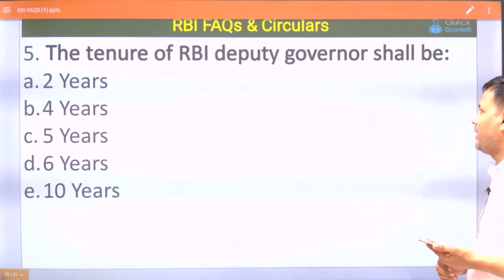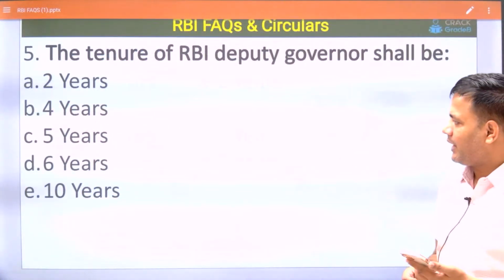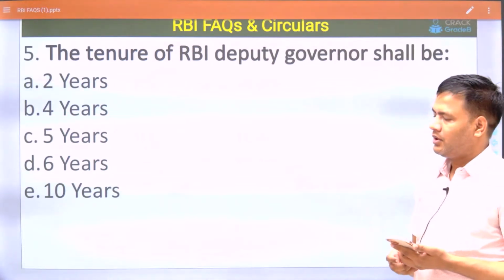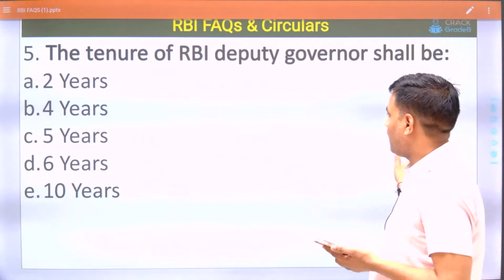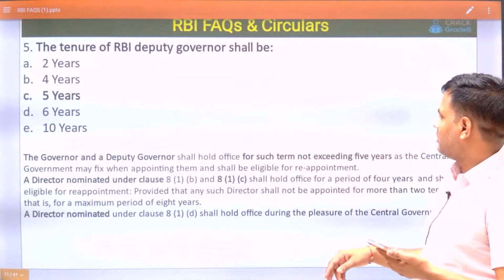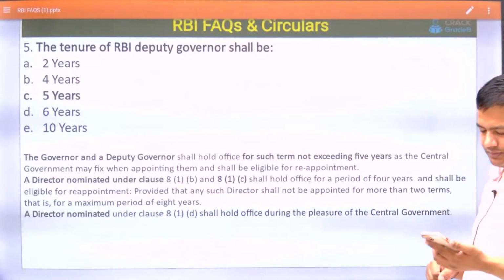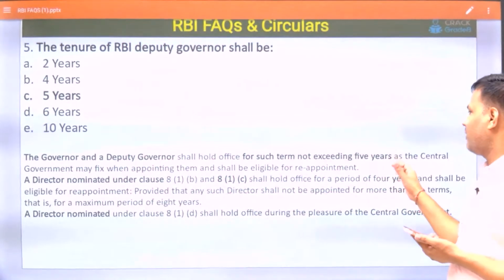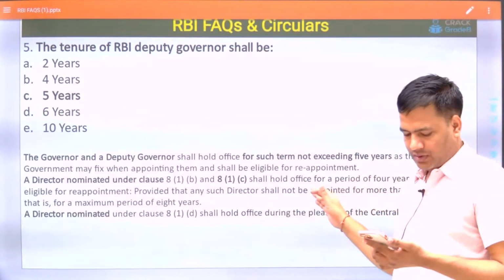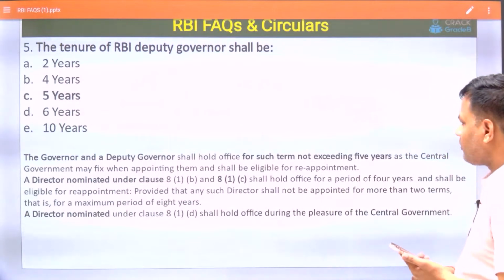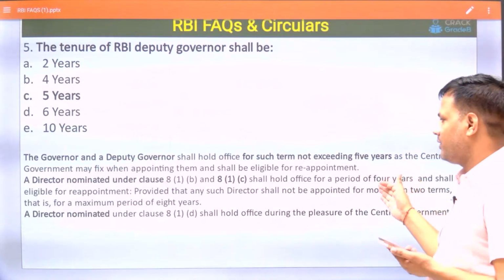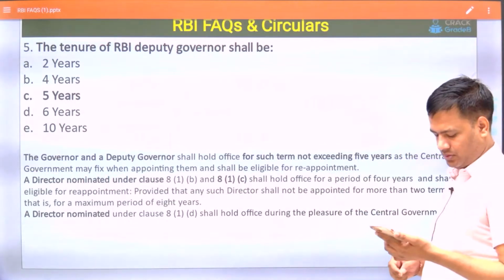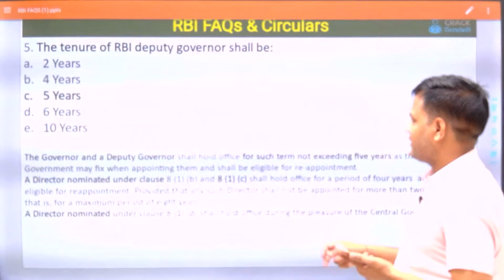The tenure of RBI Deputy Governor shall be 2 years, 4 years, 5 years, 6 years, 10 years. 4 years. Okay. Wrong. The governor and a deputy governor shall hold the office for such term not exceeding 5 years. So up to 5 years, government can appoint, or shall be eligible for reappointment. So not D. 5 years is the right answer.